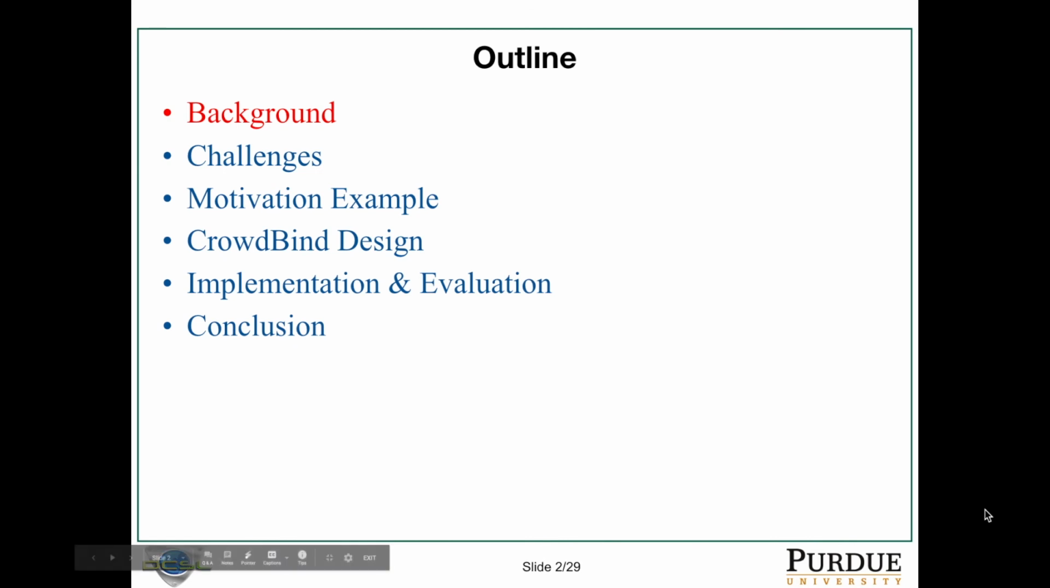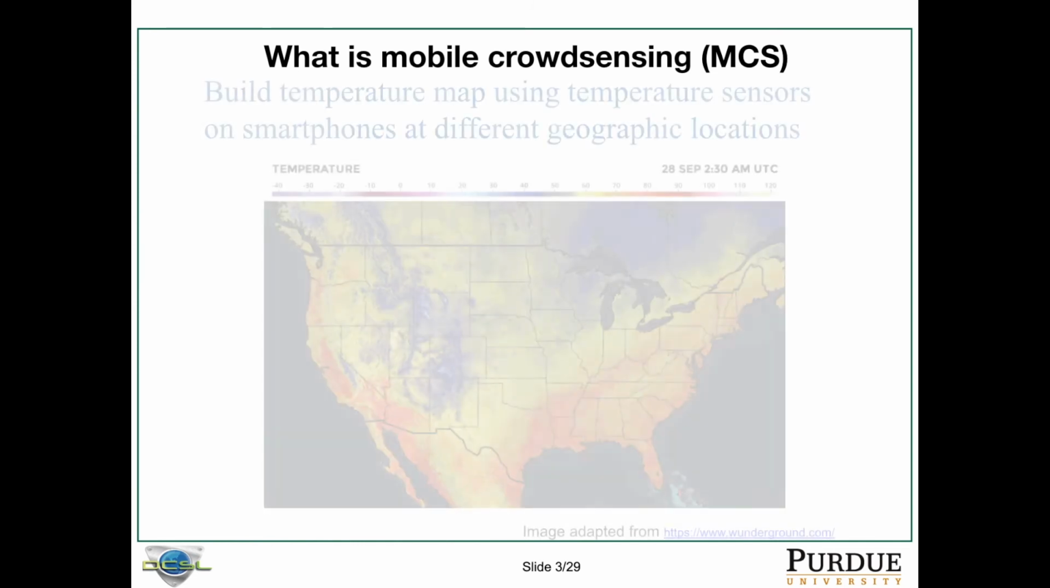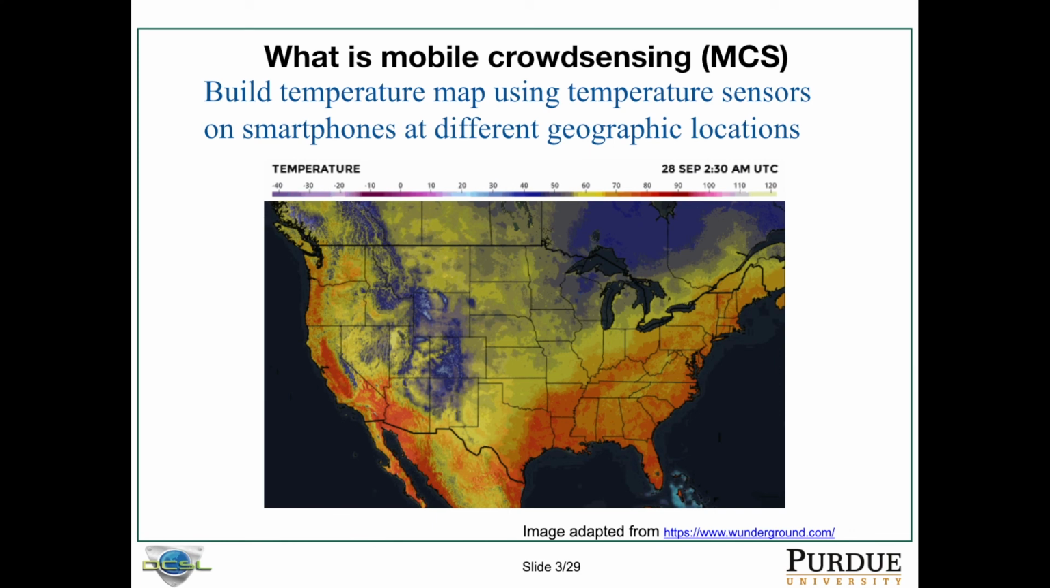Here is the outline for today's presentation. I will start with the background and let's take a look. So the first question is, what is mobile crowd sensing, MCS? Take a look at this example. Suppose we want to build a temperature map.